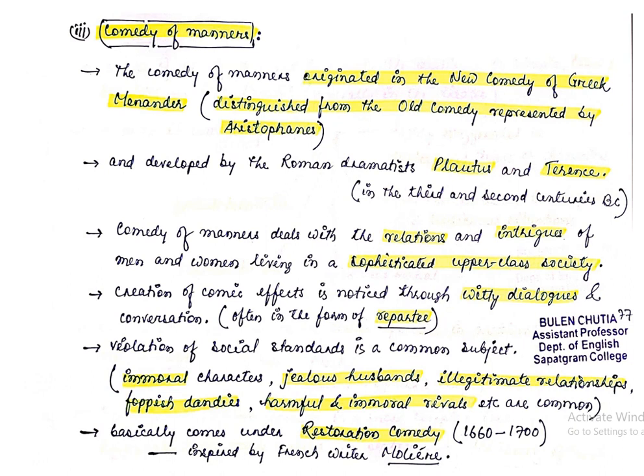Then you will have to answer that such kind of comedy of manners deals with the relationships or the intrigues of men and women living in a sophisticated and upper class society. Okay, creation of comic effects is noticed through witty dialogues and conversation, often in the form of repartee.